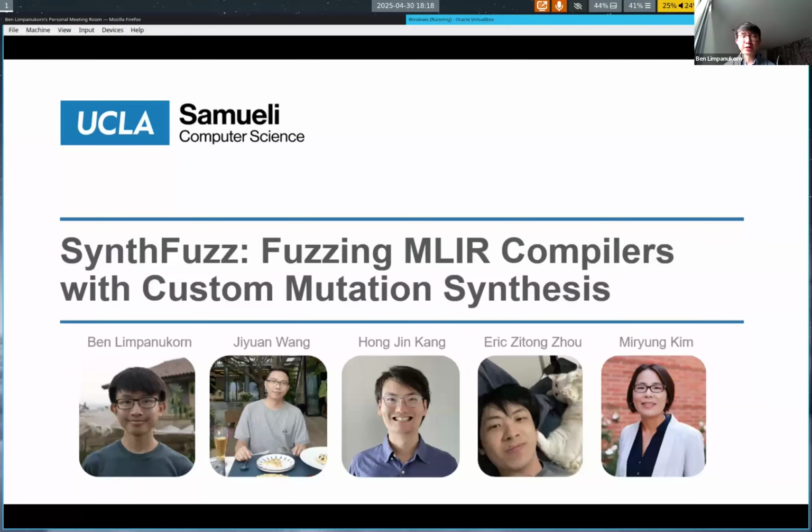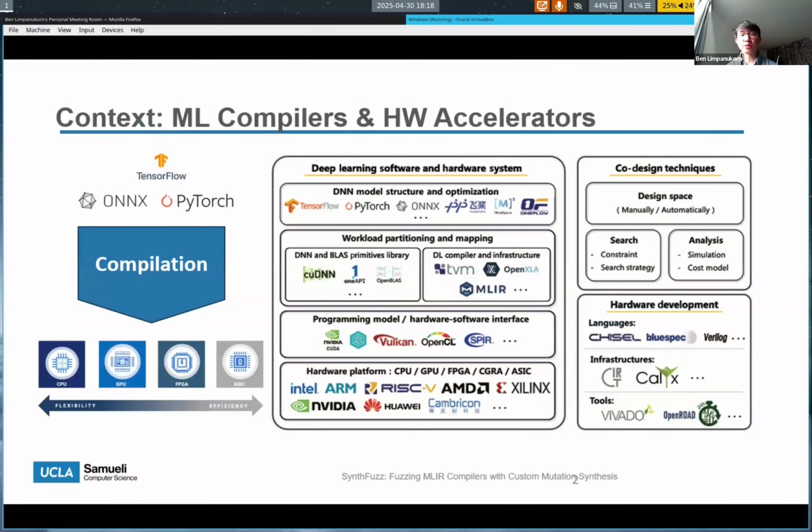I'm a third-year PhD student at UCLA, and I'm advised by Professor Miriam Kim, and this is a collaboration with my lab mates at SEAL at UCLA. So to begin, I wanted to first give some context for how our work fits into the larger ecosystem for machine learning and hardware accelerators.